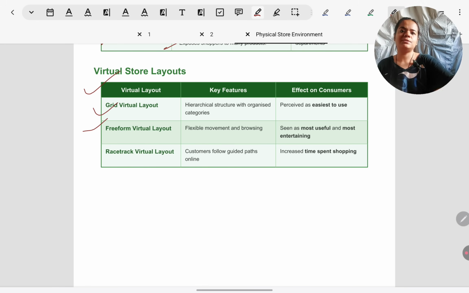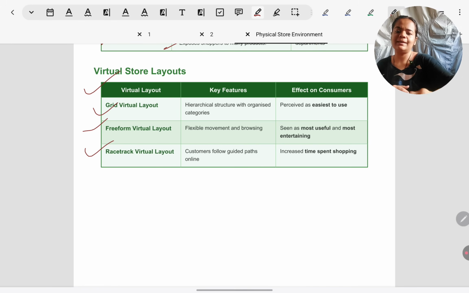Freeform virtual layout is when on the home page there's a larger section dedicated to one type of product. So one category is given a bigger section on the home page and there are lots of buttons under it, but another category is given a small section in a side corner somewhere and very limited buttons which I can click. That is the adaptation of freeform layout.